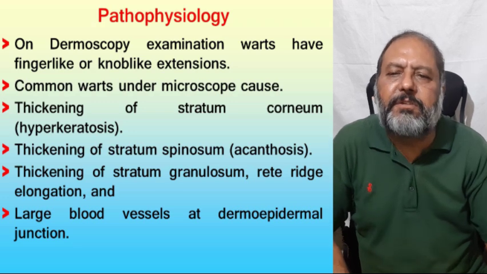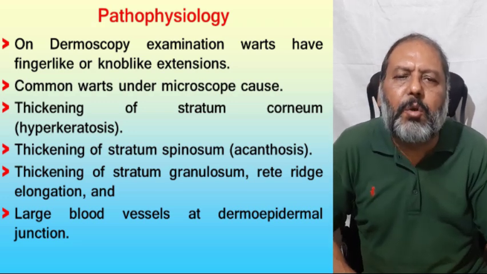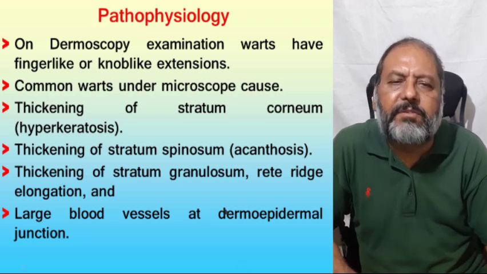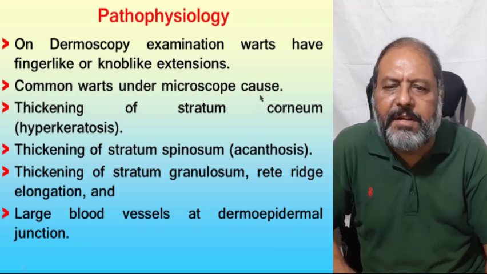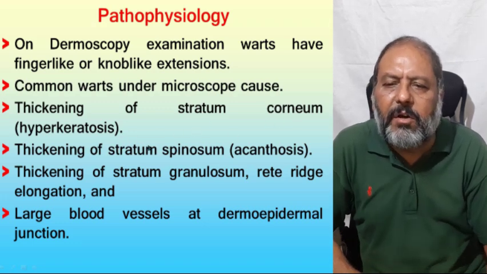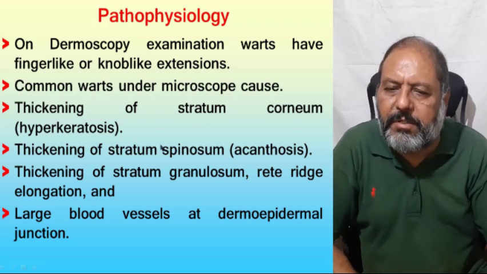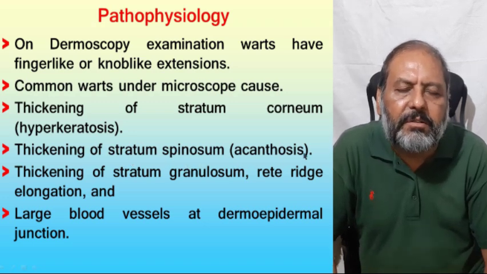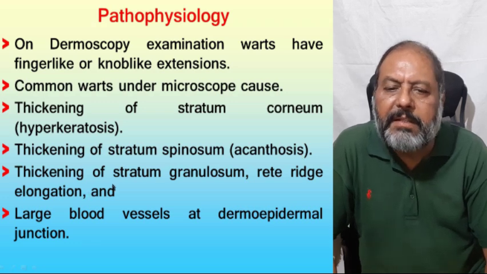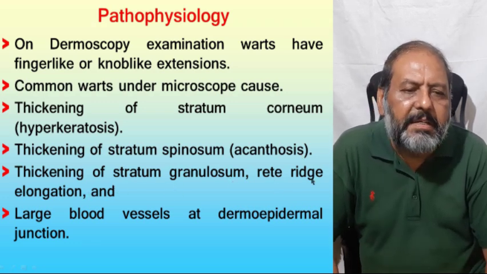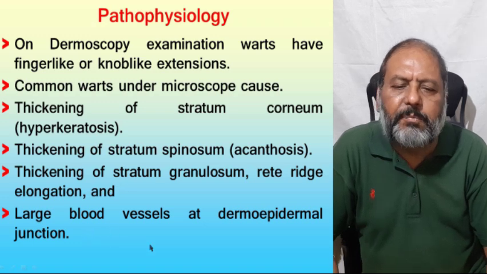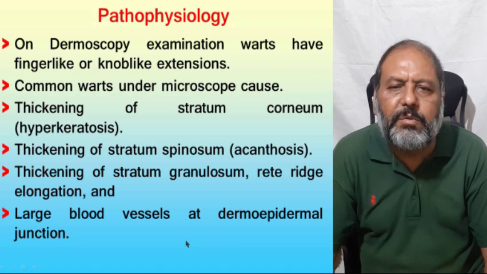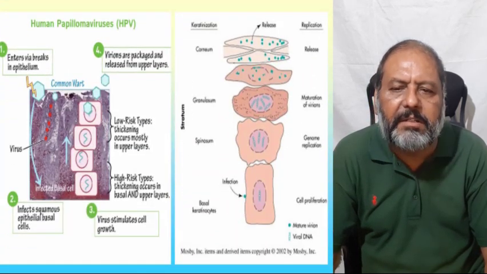Now, the pathophysiology of the wart. On dermoscopic examination, warts have finger-like or knob-like extensions. Common warts under the microscope show thickening of the stratum corneum, called hyperkeratosis, and thickening of the stratum spinosum, the acanthosis. These are layers of the epidermis. There is also thickening of the stratum granulosum, ridge elongation, and large blood vessels at the dermoepidermal junction. These are the features one can see on cutting the wart.